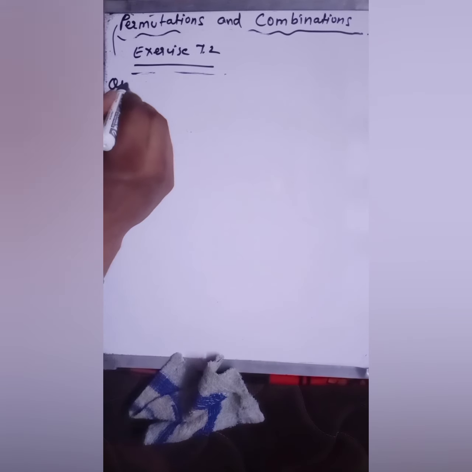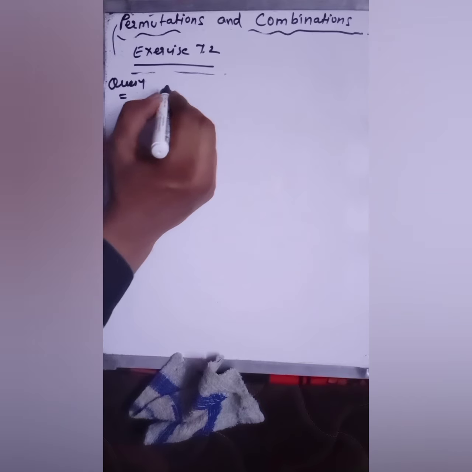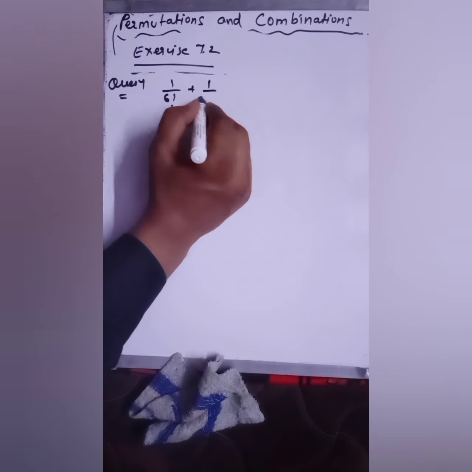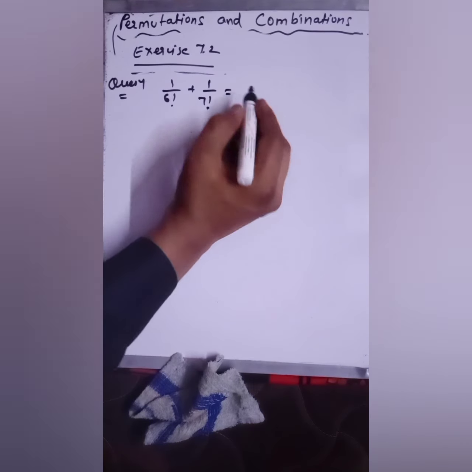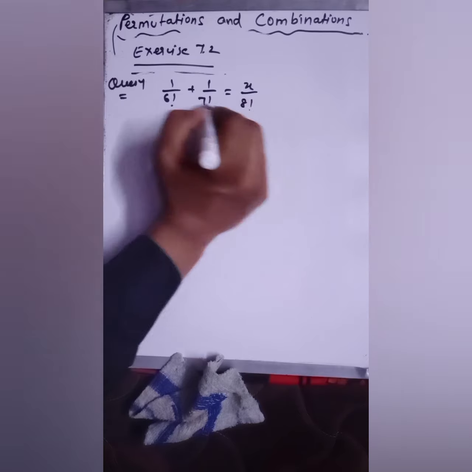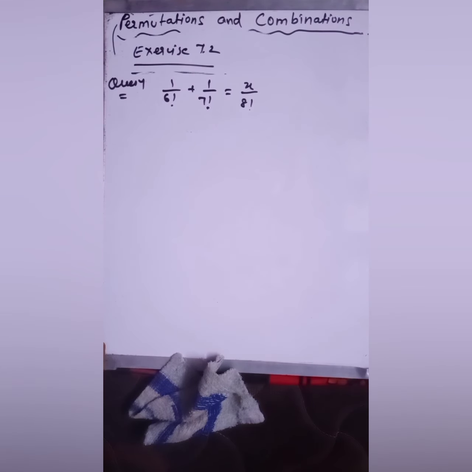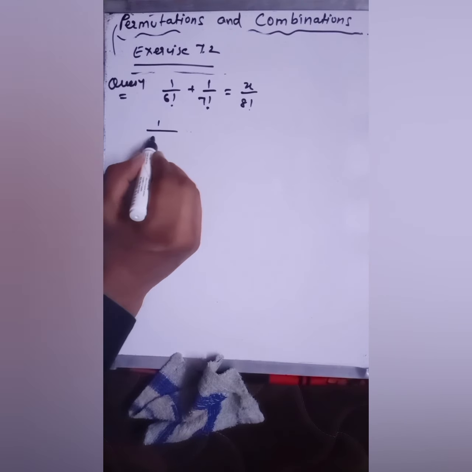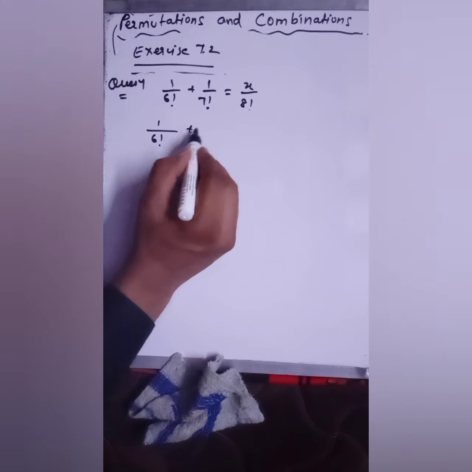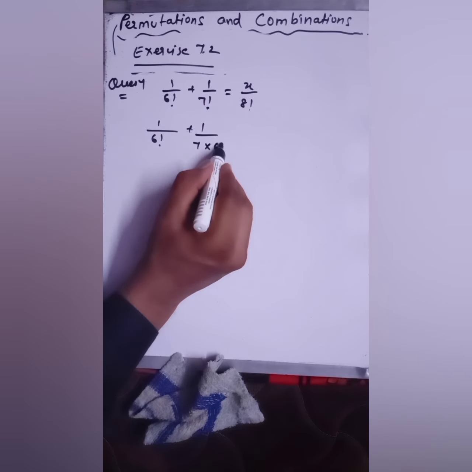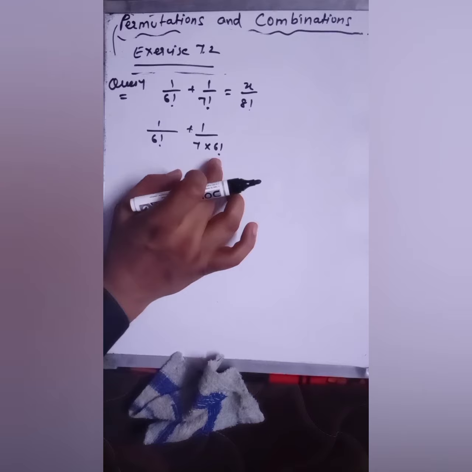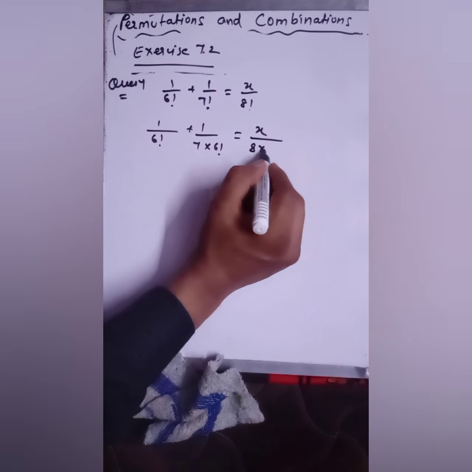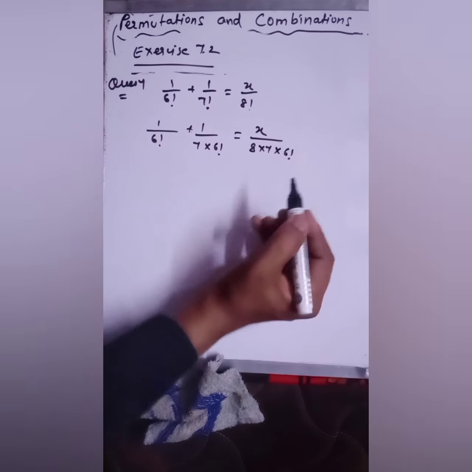Question number 4 now. In question number 4, this is given to us: 1 over 6 factorial plus 1 over 7 factorial is equal to x over 8 factorial. So in this we have to find out the value of x. See what I'm doing here. This 1 over 6 factorial plus 1 over, this is 7 into 6 factorial. In place of 7 factorial, I'm writing this. That is equal to x over 8 into 7 into 6 factorial.